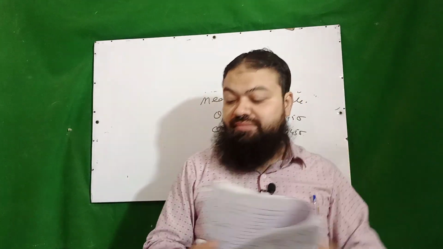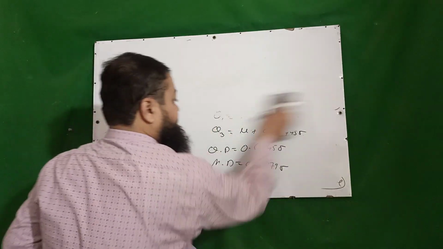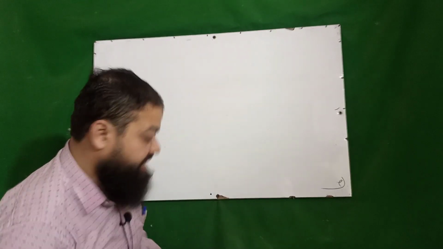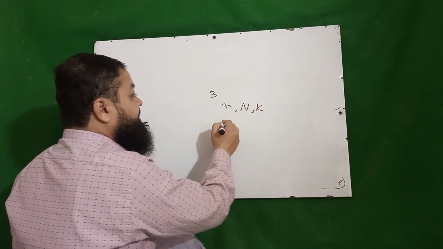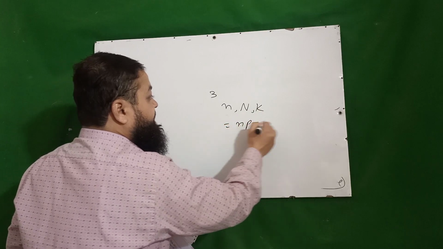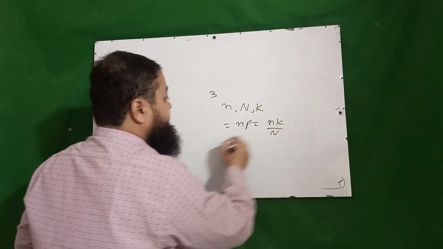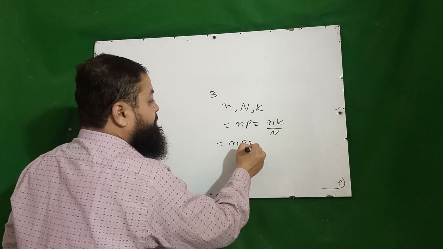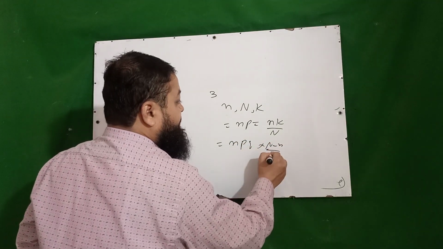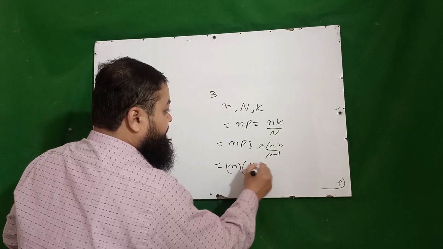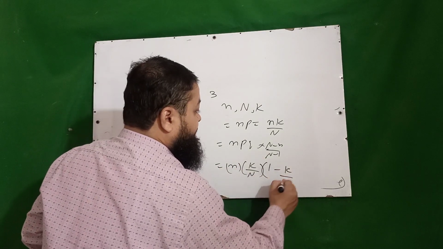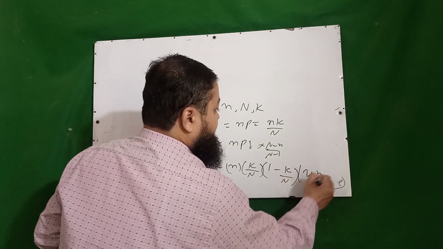Hypergeometric distribution has parameters. It has 3 parameters and these are small n, capital N and k. Its mean is np, which is actually equal to nk over N. Its variance is npq into N minus n over N minus 1. That will be n into k over N, and q is 1 minus k over N, and N minus n over N minus 1.